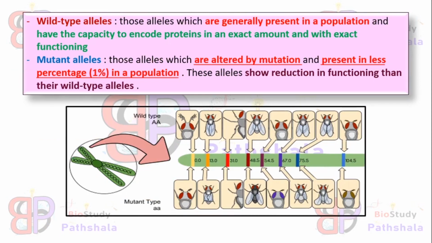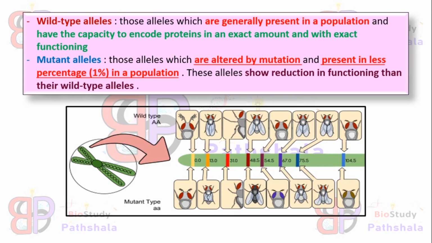Okay. Next is wild type allele and mutant allele. Wild type allele is the allele which is generally present in a given or particular population. It has the potency to encode proteins, and these proteins are functional and can be produced in an exact amount as well.